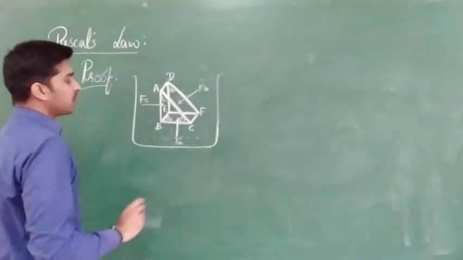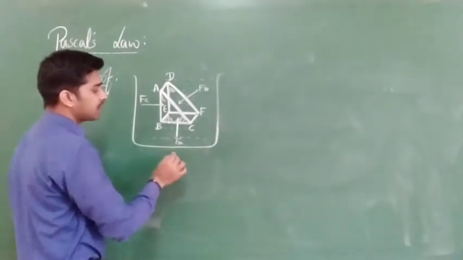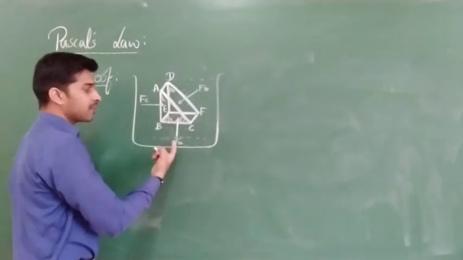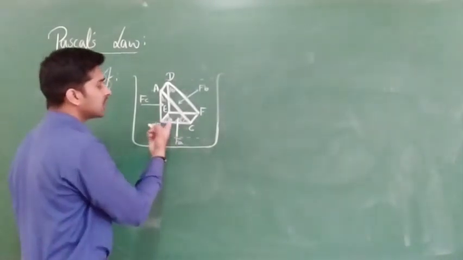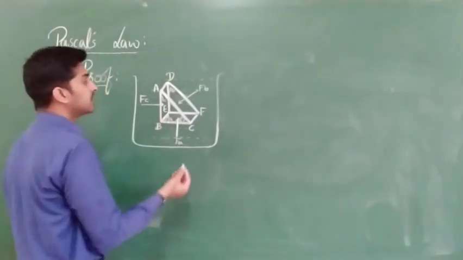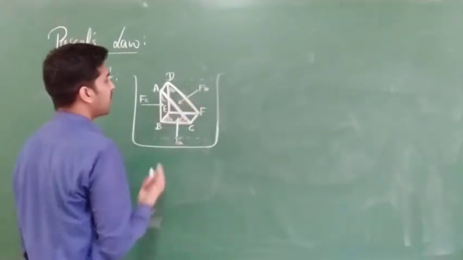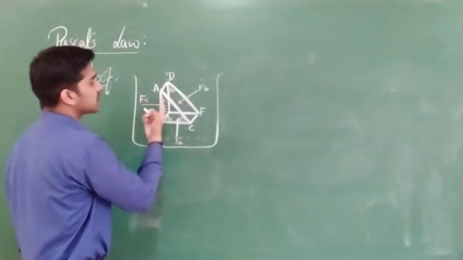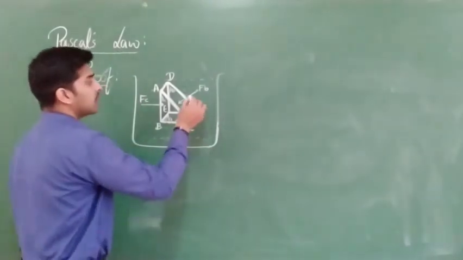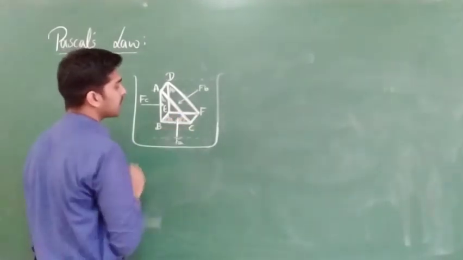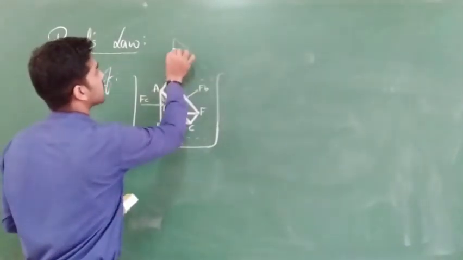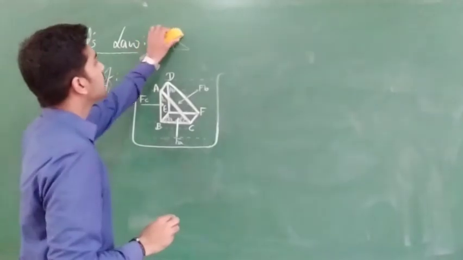Clear? First of all, FA is nothing but the normal force applied by the liquid on this prismatic element on the area AA. Okay, on AA force FA has been applied. Clear? Next, on AB force FB has been applied perpendicularly. Then on AC force FC has been applied. Clear? So now come to this point. This is theta. Okay. If you are watching it from the side view, it is only a triangular shape like this. Clear?